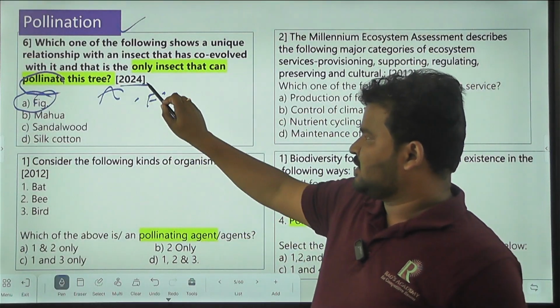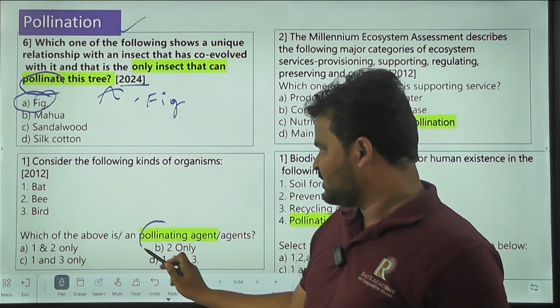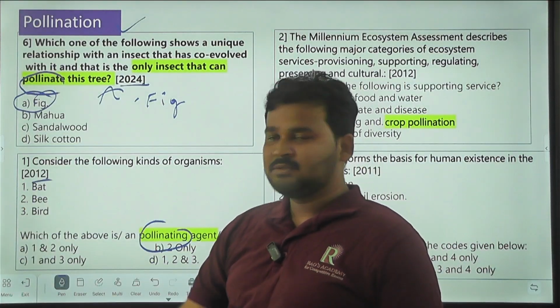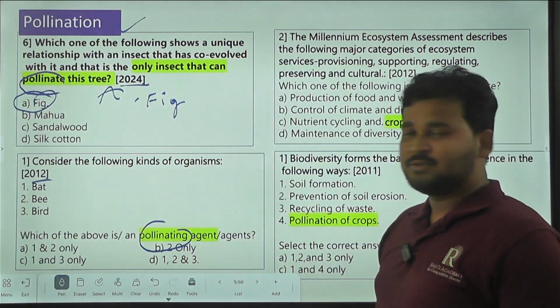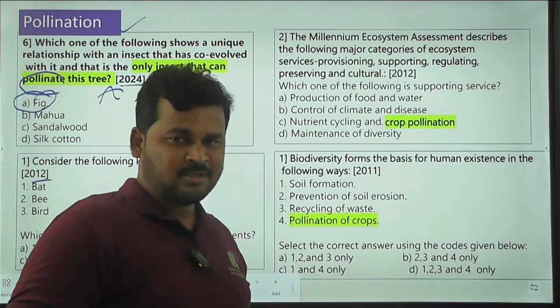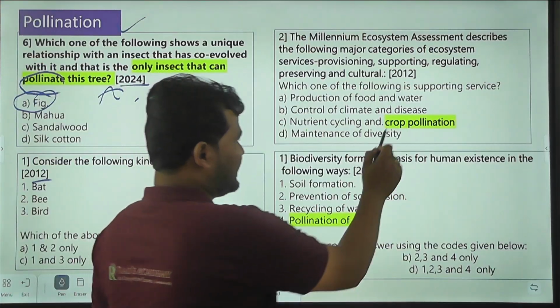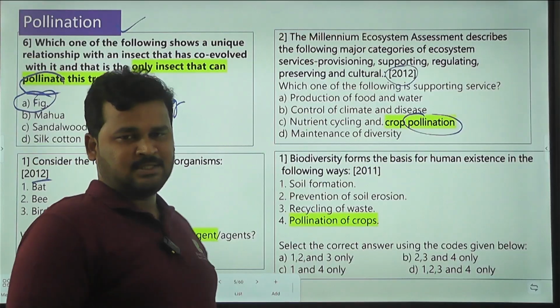So pollination came in 2024, and the concept related to pollination also came in 2012.